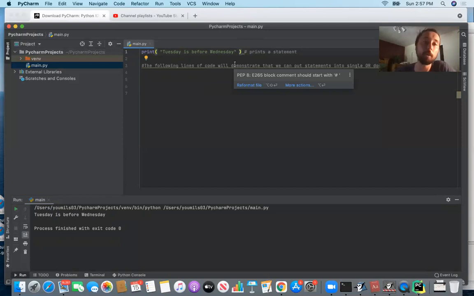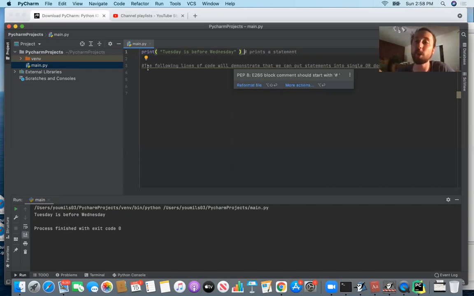So this is basically an example. What we're going to be explaining is something called Python enhancement proposals, so PEP. In computer programming, there's a distinction to be made between the rules that you need to follow and the norms that you should follow. The reason this line is underlined is because, if you want to have good etiquette, a comment should start with a hashtag and then a space.